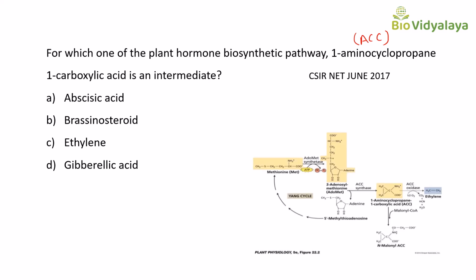So here you can see that this is ACC, 1-aminocyclopropane-1-carboxylic acid. And the precursor of ethylene biosynthesis is methionine. Okay. So the correct answer is ethylene. So here in option C, ethylene is there. So the correct answer is option C, ethylene. Okay. And the biosynthetic pathway is known as the Yang cycle. Okay.